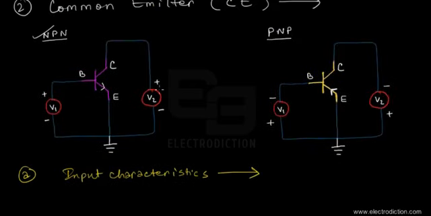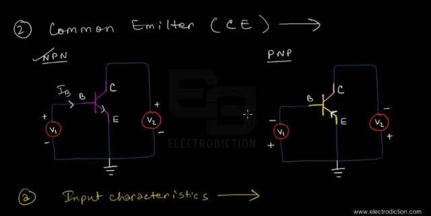If you take a look once again at these two diagrams, you can see that we have the base current as the input current to both the BJTs, since the base terminal is used as the input terminal in both cases, because the emitter terminal is connected to ground. This is contrary to what we saw in the common base mode, where the emitter terminal was used as the input terminal to both the BJTs.